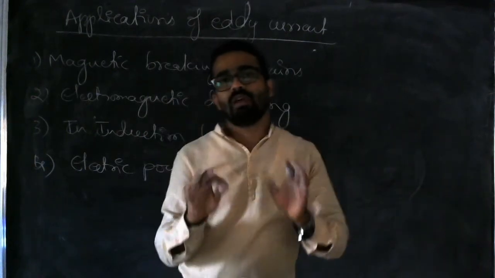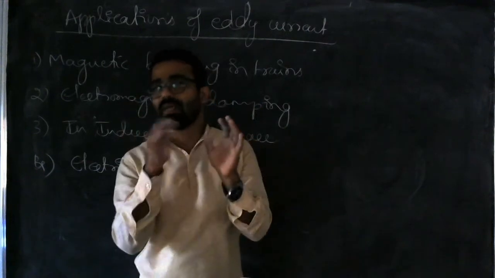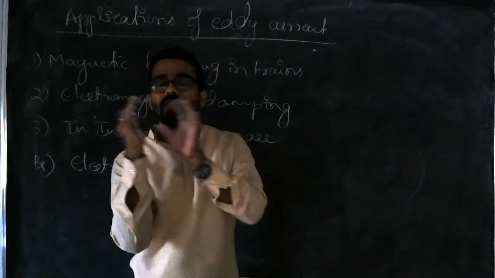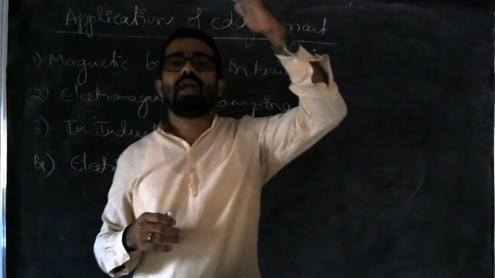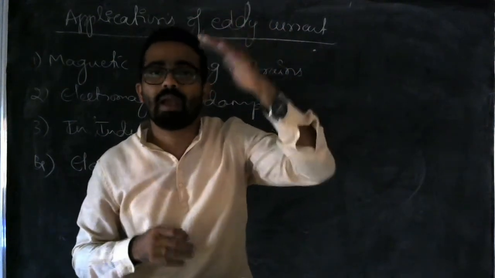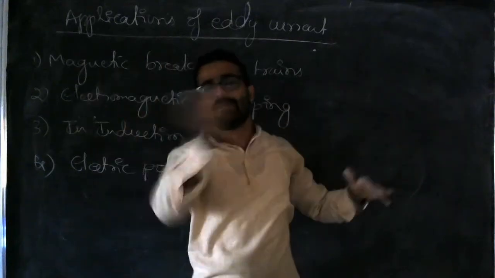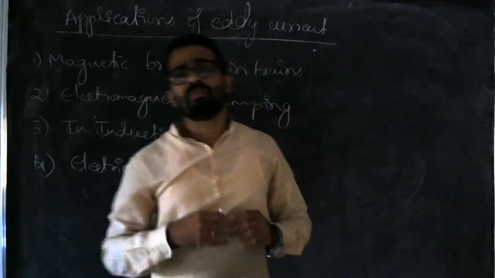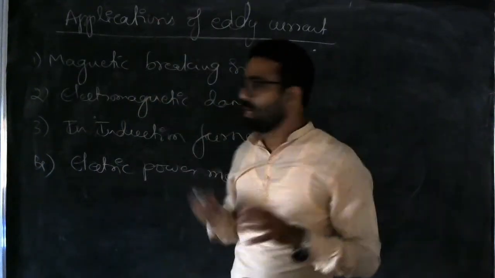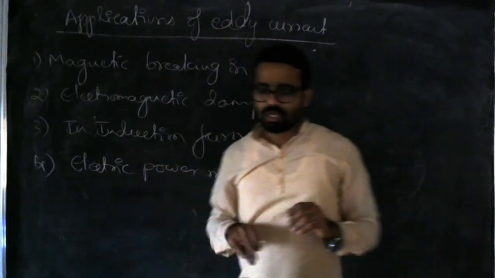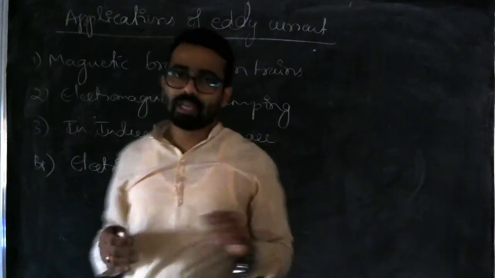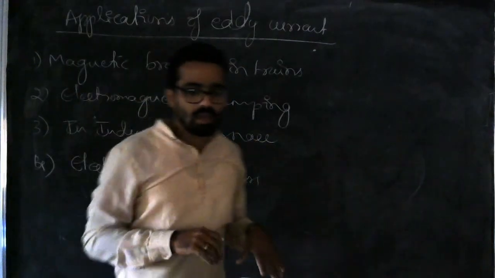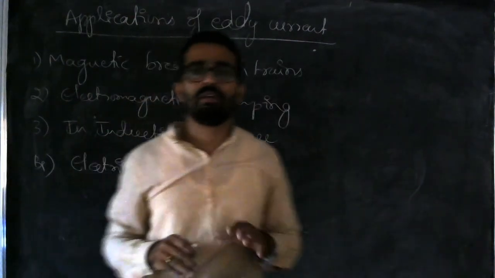Because of the eddy currents, it will generate a magnetic field, and the magnetic field generated in the disc and the magnetic field of the electromagnet will oppose each other. That is why the disc will rotate. So this is the concept of eddy currents in electric power meters. So this is a very important application of eddy currents, and it is very important for your exam.